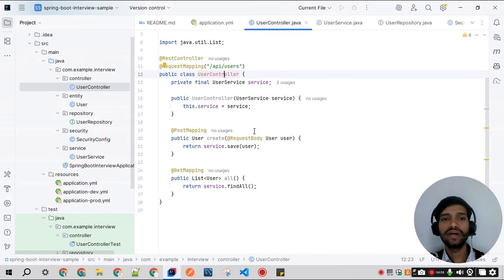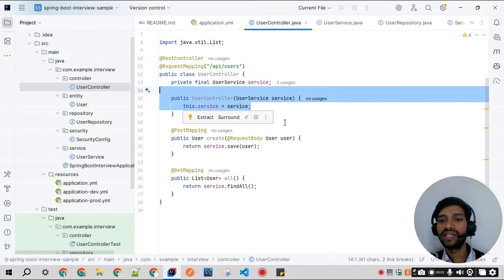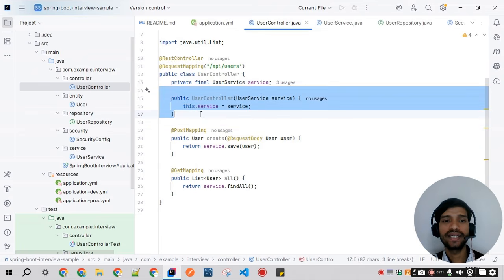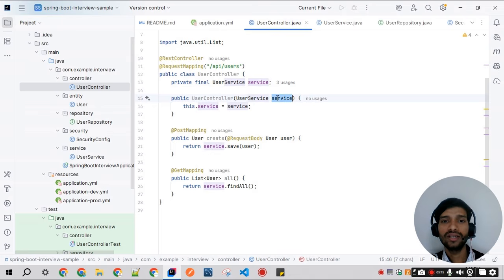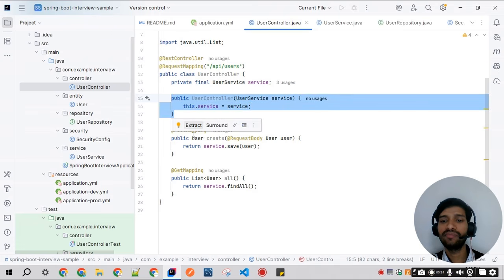But we prefer constructor-based injection because it ensures immutable dependency and is easier for unit testing. In this example, we have created this constructor of user controller, and we are setting this.service equal to service. Doing this, we are doing constructor-based dependency injection.